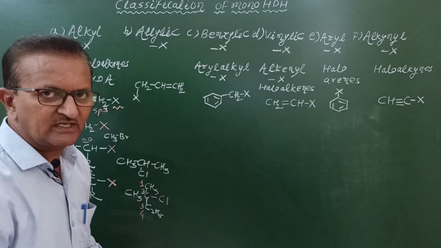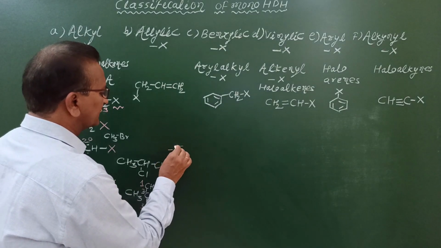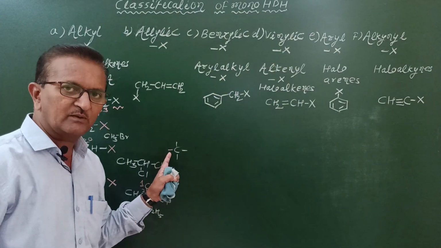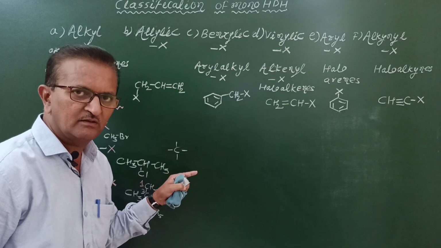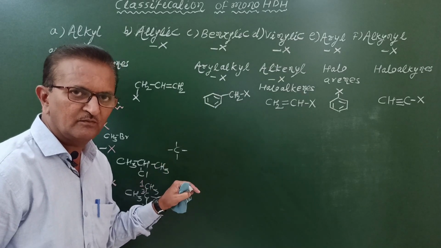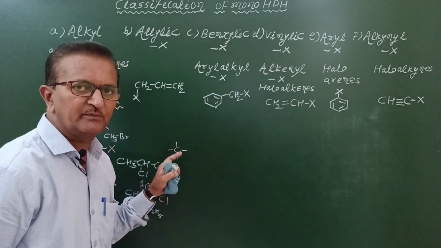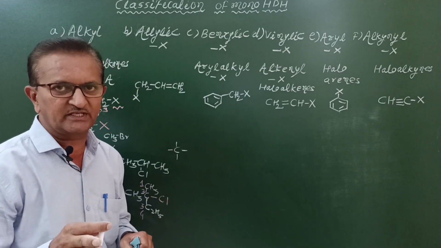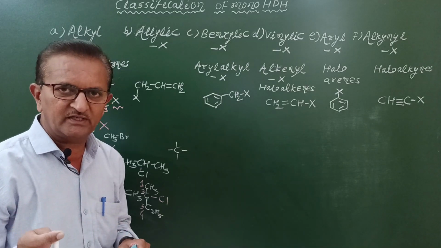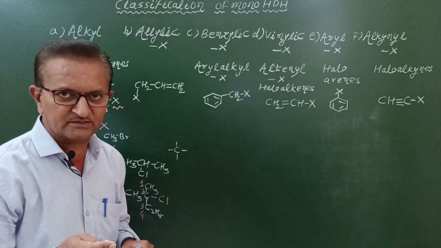What is an sp3 hybridized carbon atom? A carbon atom which is surrounded by 4 sigma bonds or single covalent bonds. Whenever a carbon atom is bonded to other atoms by sigma bonds, and single bonds are called sigma bonds, then the hybridization of that carbon atom is sp3. And whenever hybridization is sp3, the geometry is tetrahedral and the bond angle is 109 degrees 28 minutes.